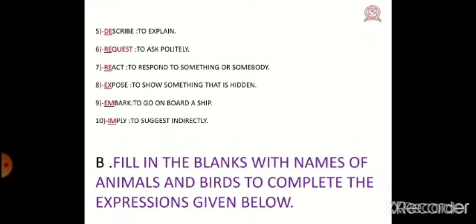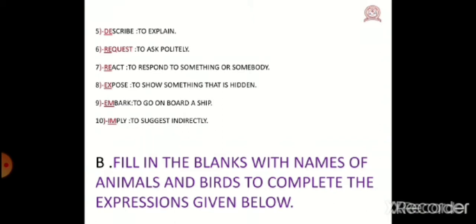Embark. What is it called? Embark. Number 10, to suggest indirectly. To suggest indirectly means imply. What is it? Imply.